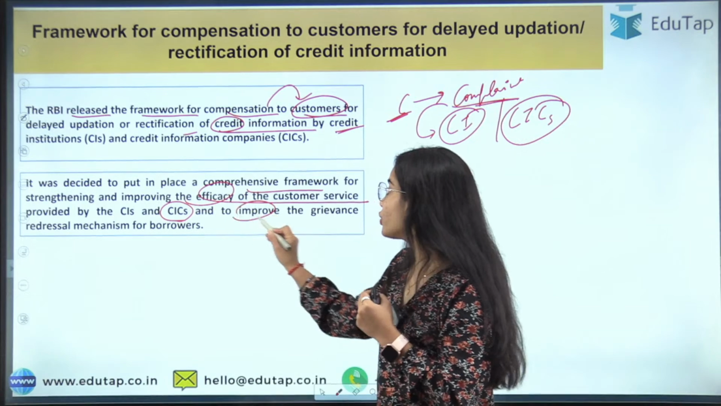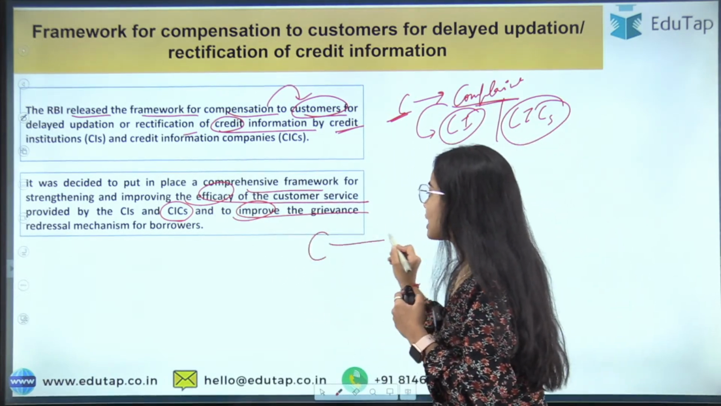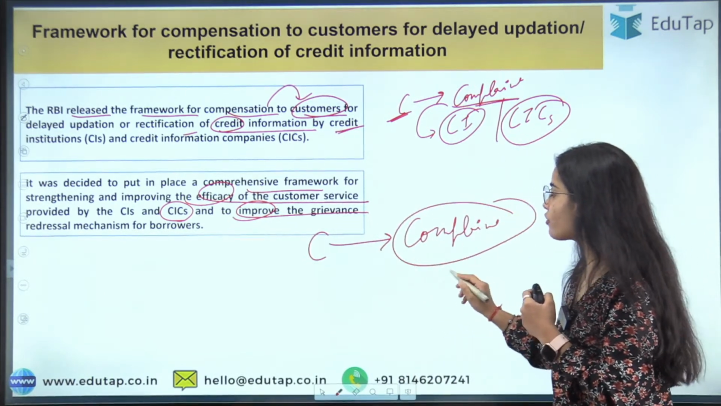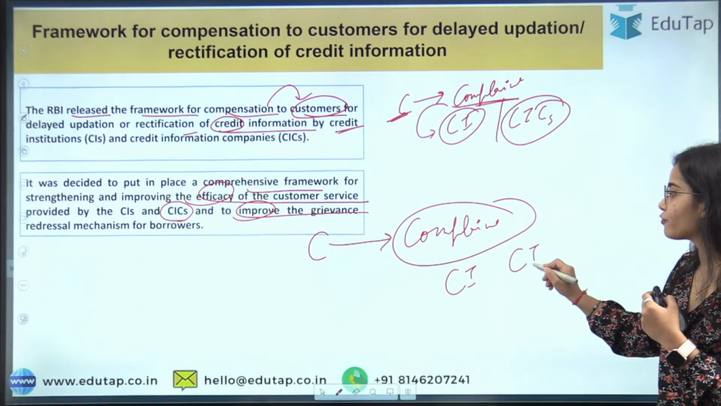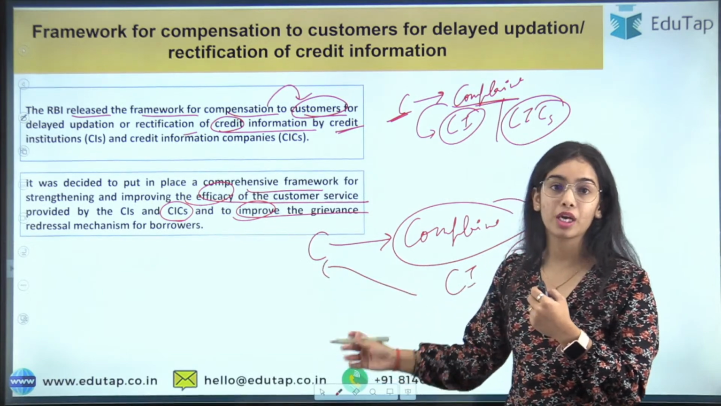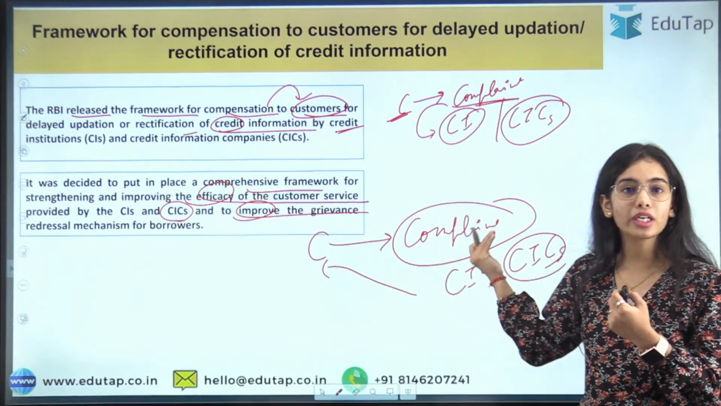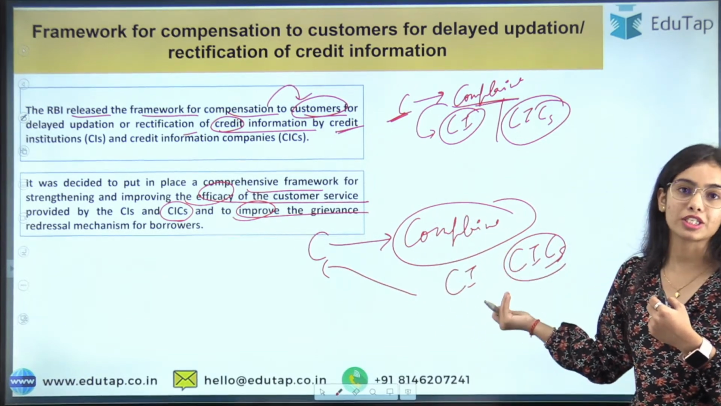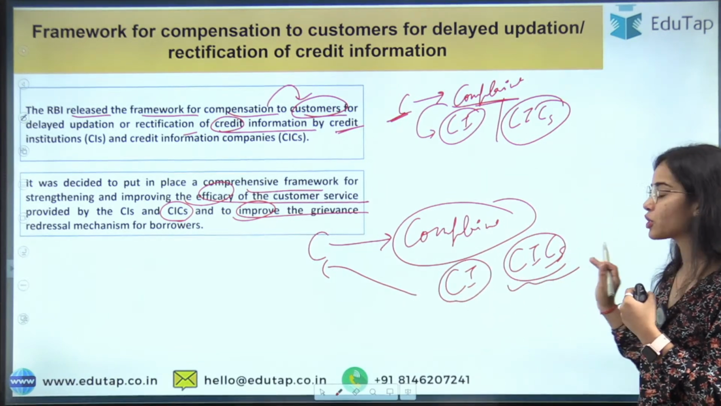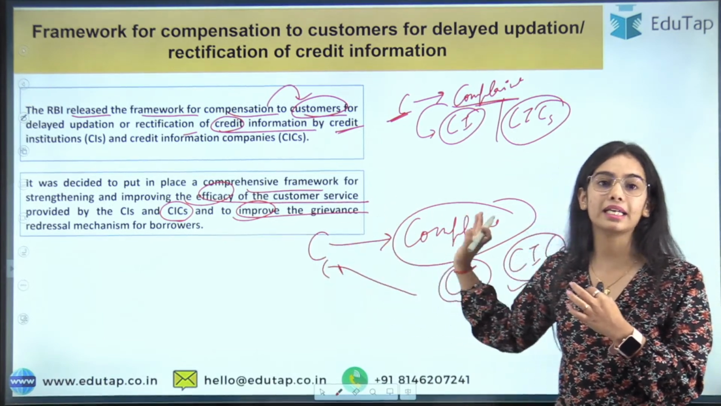Okay. So, to improve the grievance redressal mechanism for the borrowers, because if the customers are making any complaint and that complaint is not being resolved by the credit institutions or the credit information companies, this is a very problematic situation for the customer, because these institutions are not listening to the customer and not addressing the complaint of the customer. So this should happen in a time frame that the credit institution and the credit information companies have to reply to the customer that has raised the complaint.